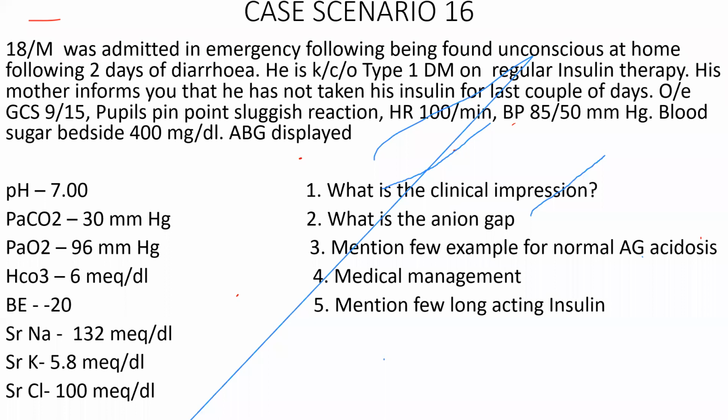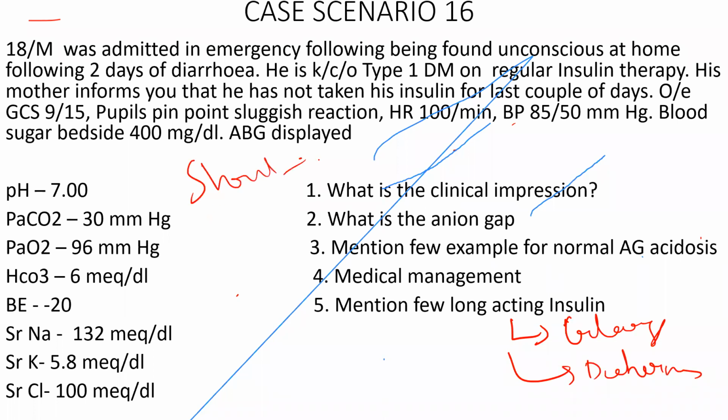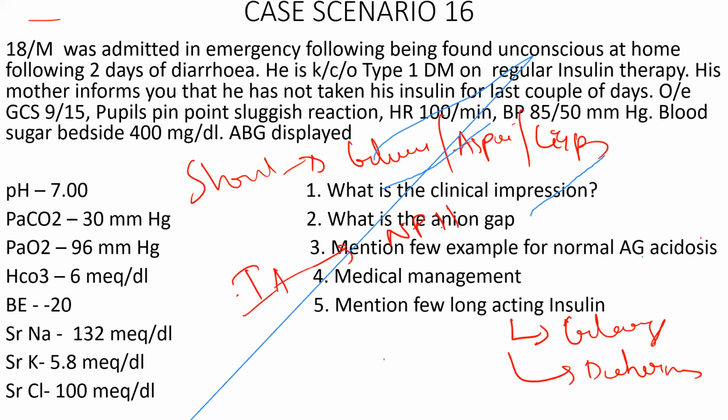Okay, sir. Thank you. Okay, what are a few long-acting insulins? Degludec. Yes, Degludec, Glargine, Detemir. Very good. Some of the short-acting: Glulisine, Aspart, Lispro. Intermediate acting: NPH and Isophane. These are some of the intermediate-acting insulins. Good. Any question here?